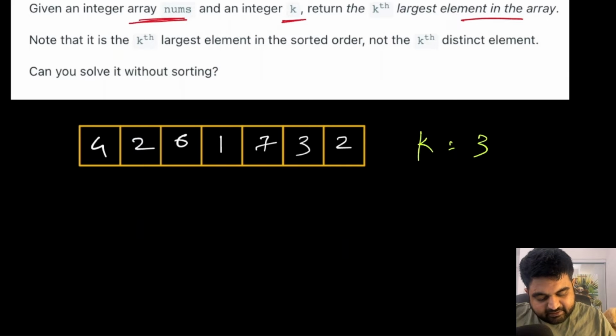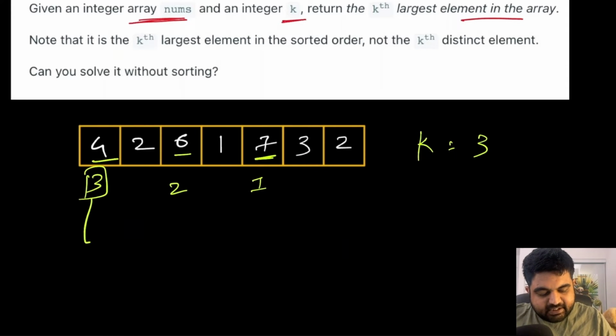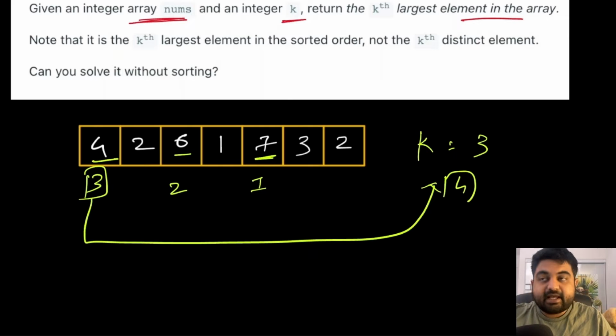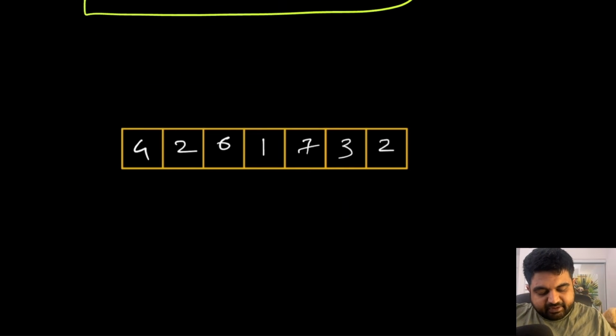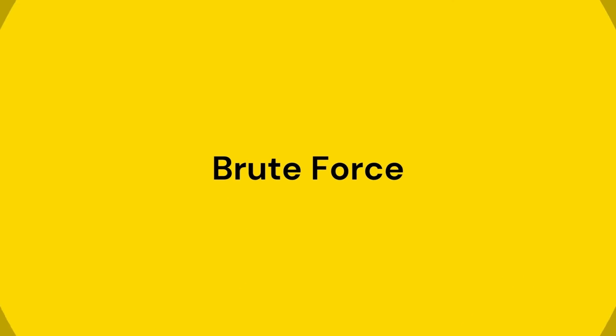Now we can see that the largest element is 7, so that is the first largest element, 6 is the second largest element, and 4 would be the third largest element. So in this case we will have to return 4 as the answer, as the third largest element. Now let's try to find what different approaches we can take to solve this problem.